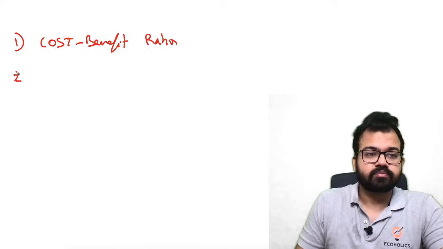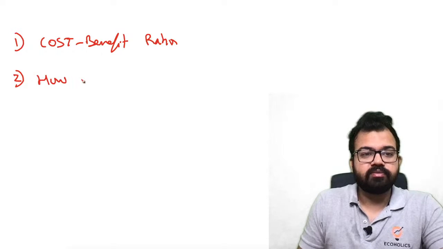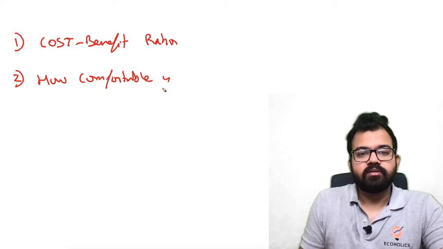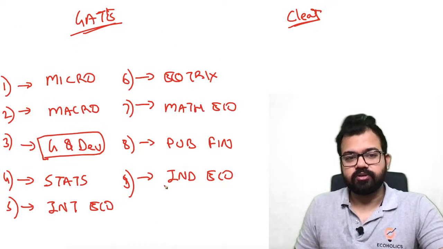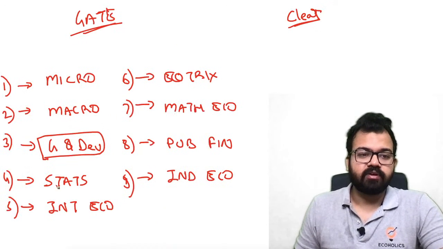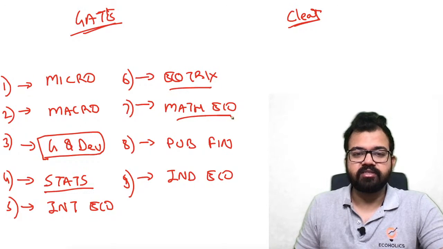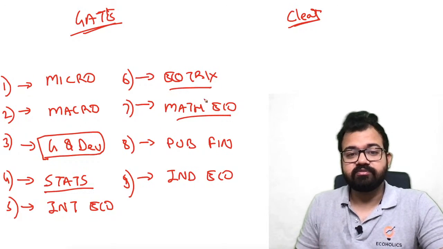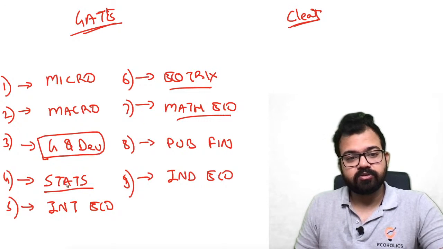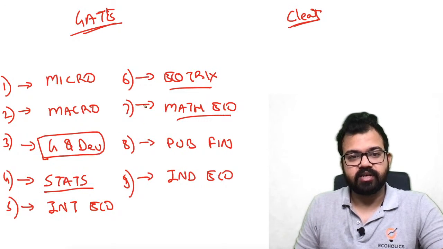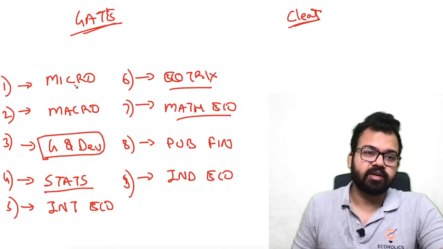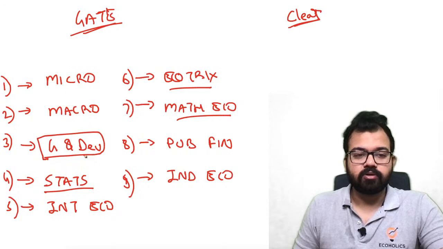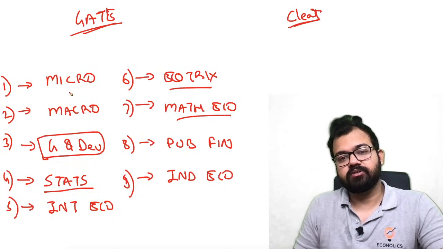Second is how comfortable you are. This is the question that you have to ask yourself, like whether I am comfortable in stats, econometrics, maths, or I am not comfortable in those. If you are not comfortable in those, just put these 3, stats, econometrics and math, at last after Indian economy. If you are comfortable in this, you can put it anywhere. But I would say that macro growth will have a major opportunity, so the question will come.